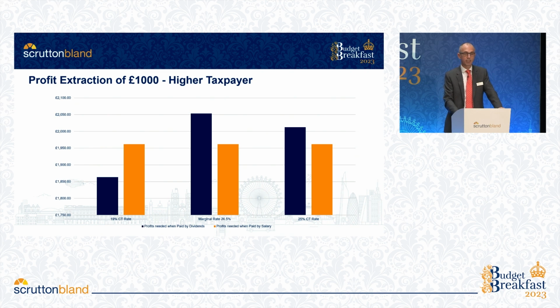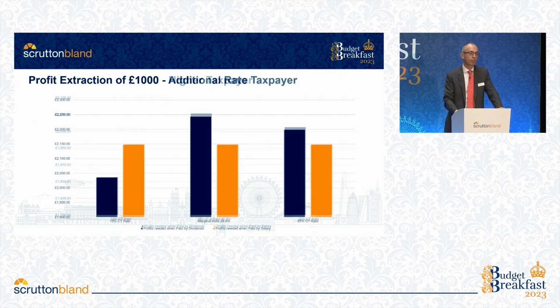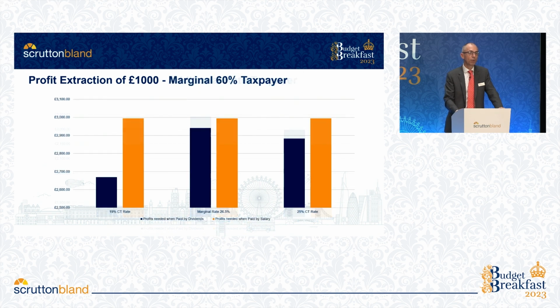If you're a higher rate taxpayer paying 40%, things have changed, depending on whether your company pays tax at 19%, is in the marginal rate of 26.5% or 25% main rate. You will now see that the scales are turning. Extrapolate that further to an additional rate taxpayer at 45%, and it changes once more. And if you're a marginal 60% tax rate payer, then you can see there are further complications. You really do need to take advice, and these rules go live from the 1st of April.